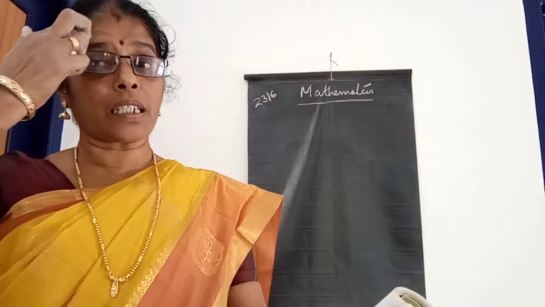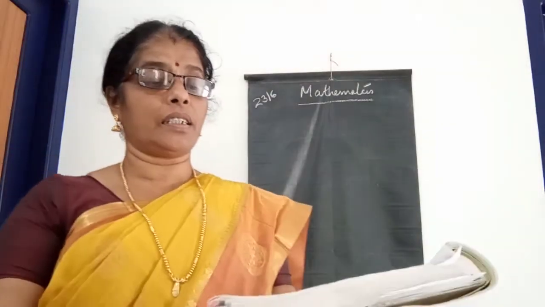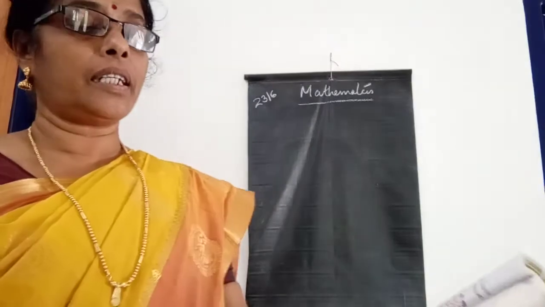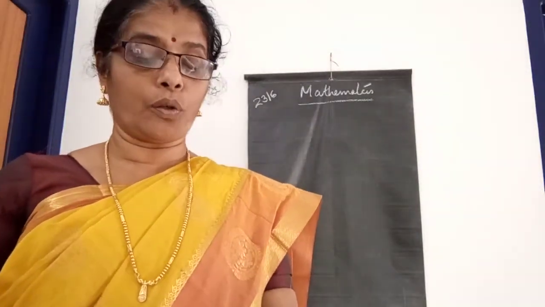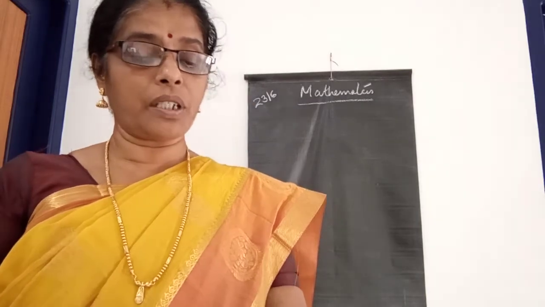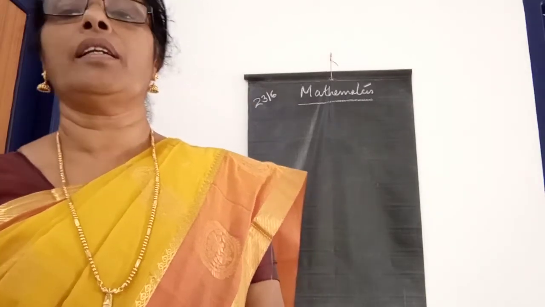Question: to stitch a shirt. All of you listen here. To stitch a shirt, 2 meter 15 centimeter cloth is needed. Out of 40 meter cloth, how many shirts can be stitched and how much cloth will remain?